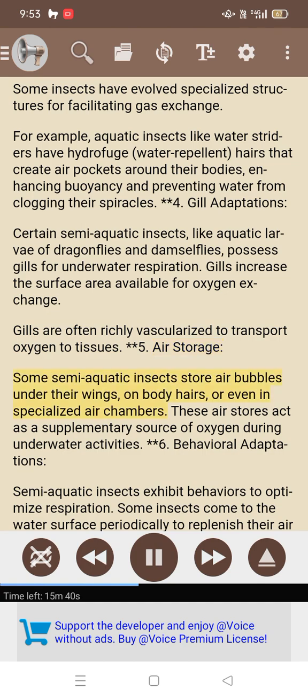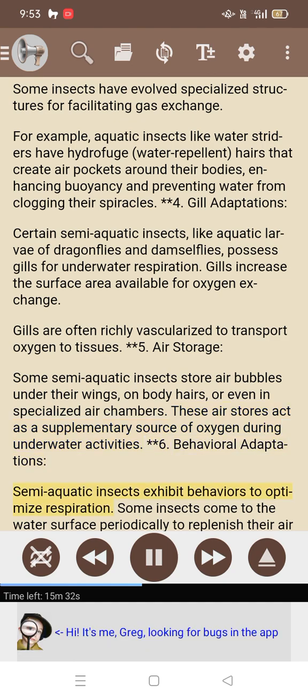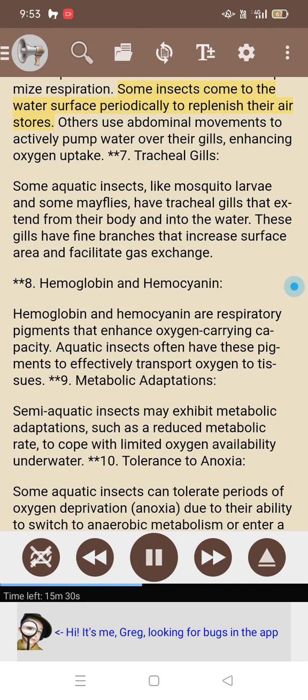5. Air storage. Some semi-aquatic insects store air bubbles under their wings, on body hairs, or even in specialized air chambers. These air stores act as a supplementary source of oxygen during underwater activities. 6. Behavioral adaptations. Semi-aquatic insects exhibit behaviors to optimize respiration. Some insects come to the water surface periodically to replenish their air stores. Others use abdominal movements to actively pump water over their gills, enhancing oxygen uptake.